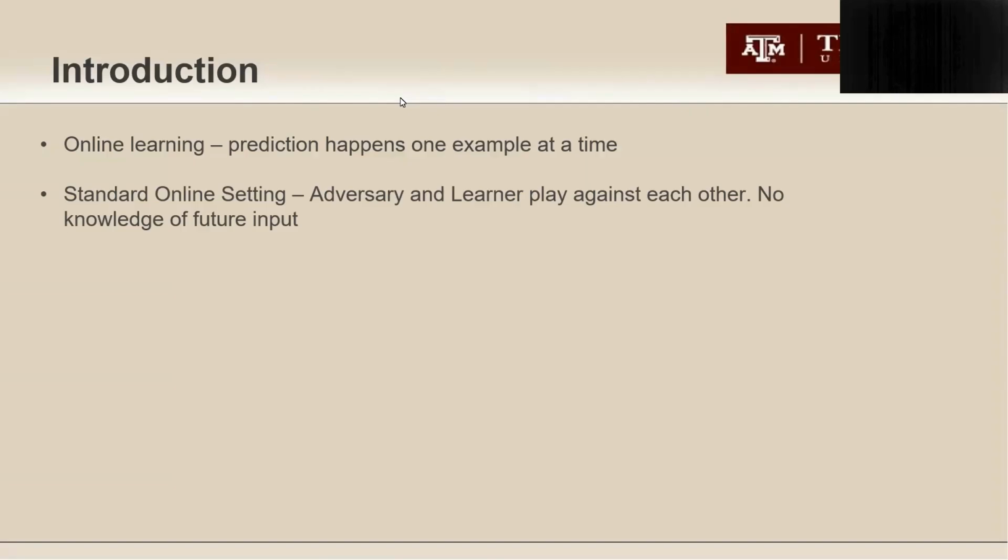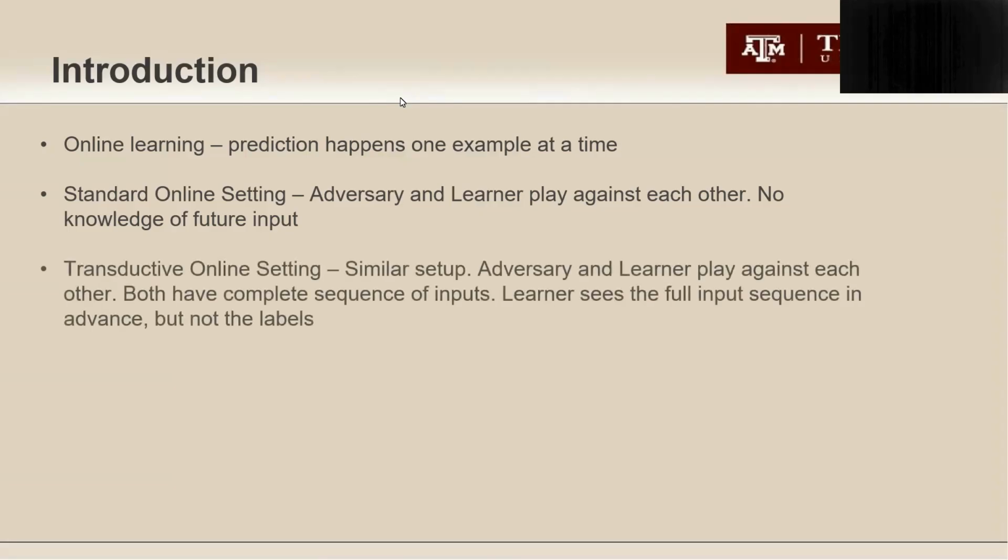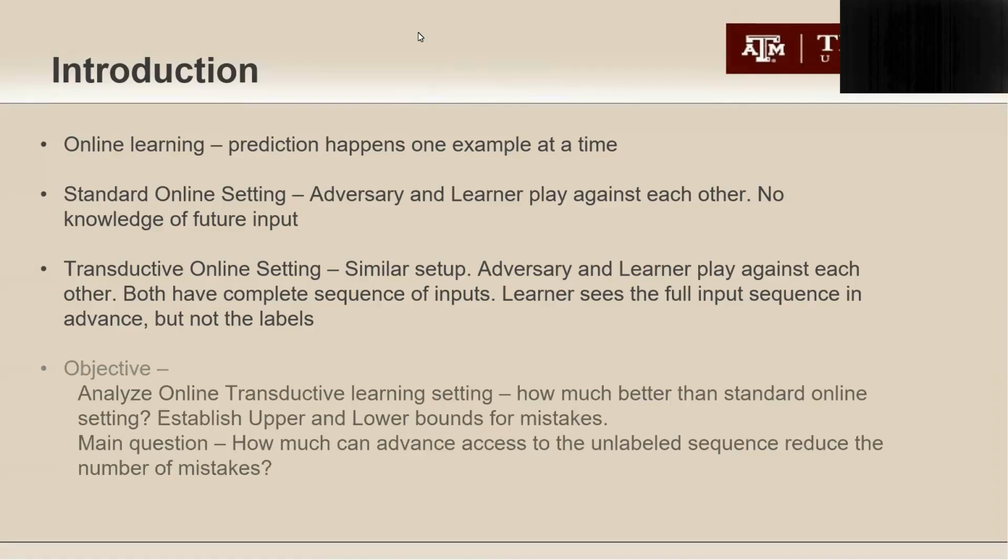The first one is the standard online setting. Here, the learner only sees the current input when the round begins, and it has no knowledge of the future input. The second one is the transductive online setting. Here, before prediction even starts, the learner is shown the entire sequence of future input instances, but still does not know their labels. So the learner knows what examples are coming in, but not the correct answers. The objective of the paper is to compare these two settings and answer one question: if the learner knows the whole unlabeled input sequence in advance, how much can it reduce the number of mistakes?